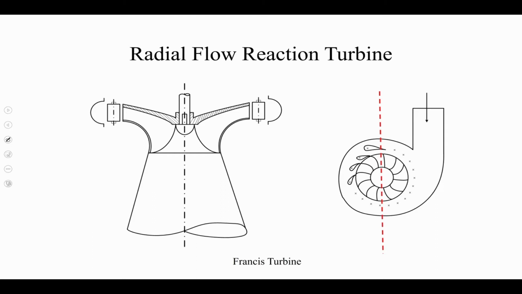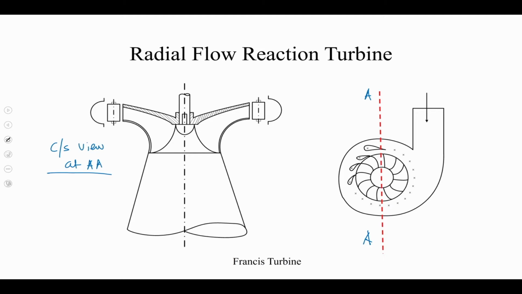If we go to the next slide, you can see that I have tried to show schematically the reaction turbine, and this is the cross sectional view at AA. I will first label the different parts of this turbine.